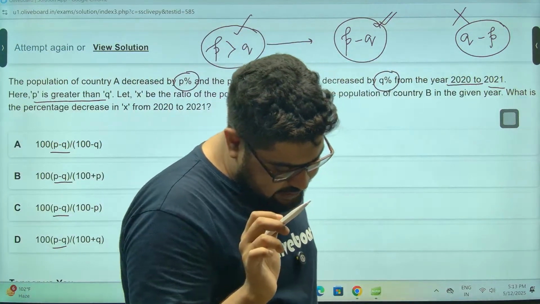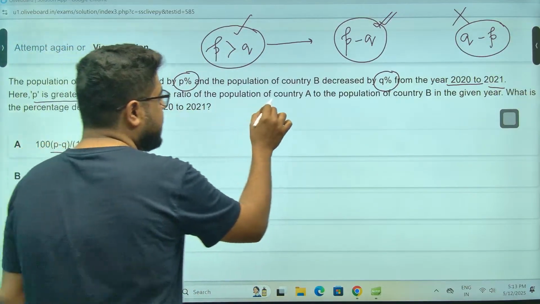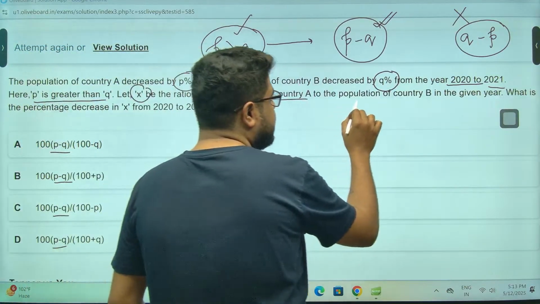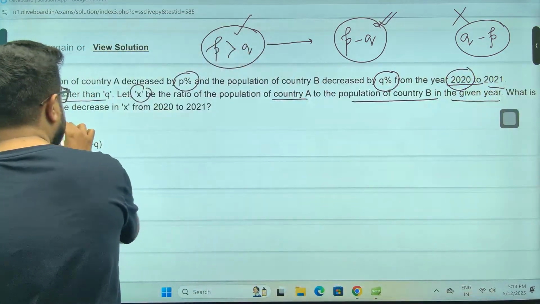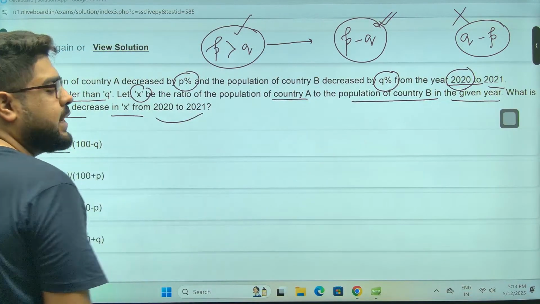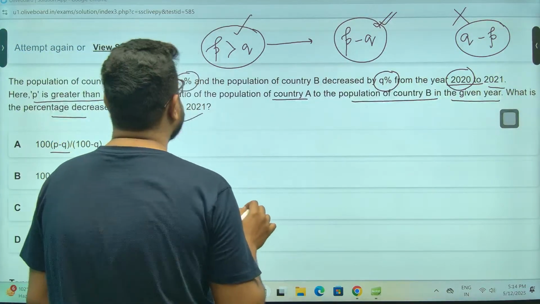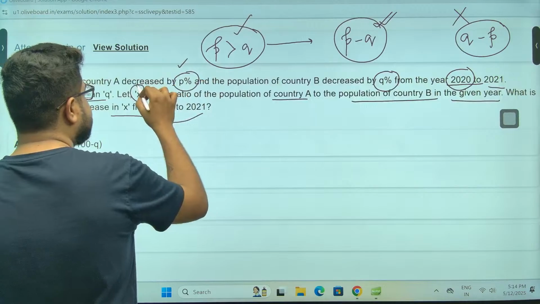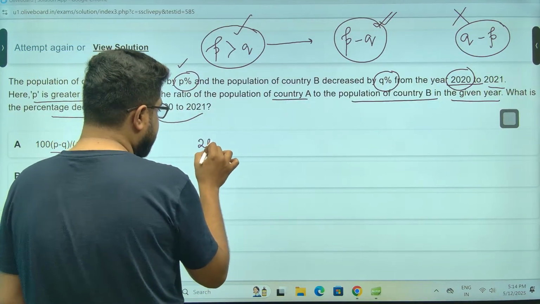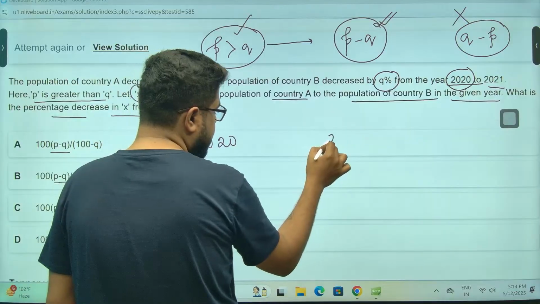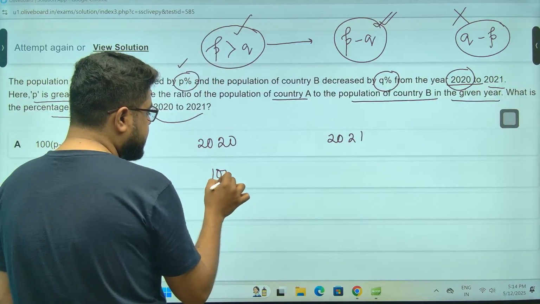Now, let's understand. Let X be the ratio of the population of country A to the population of country B in the given year 2020. What is the percentage decrease in X from 2020 to 2021? That means X is the ratio of the population. Say, for example, in 2020, the population was 100.